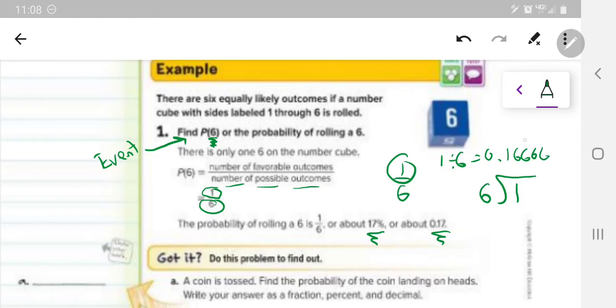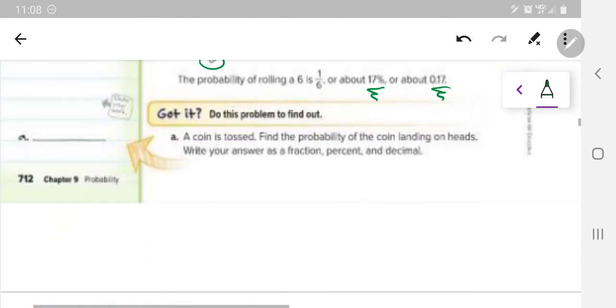0.16666, and then cut it and just change it to 0.17, and then we move the decimal over twice or multiply it by 100 to get the 17%. Okay, that was quick. All right, now try this one on your own and then check it out.